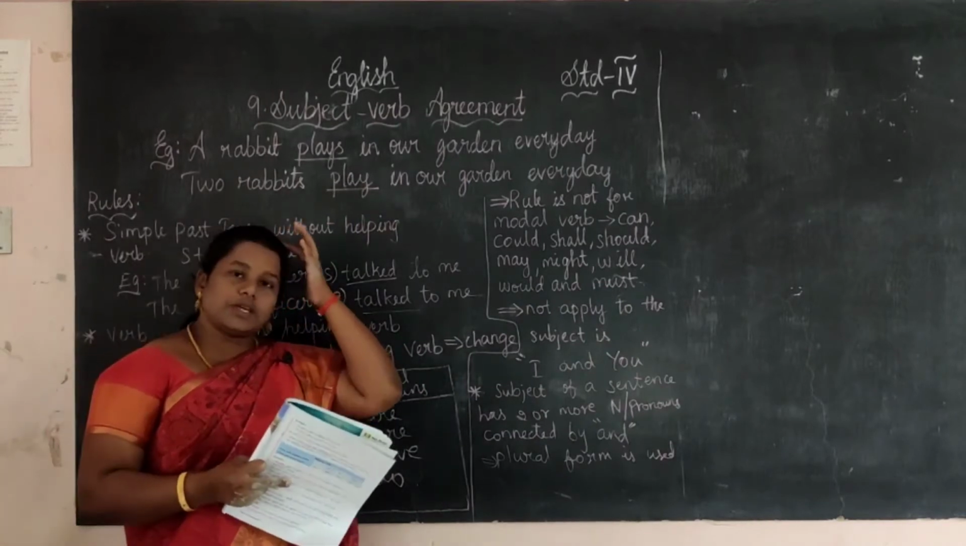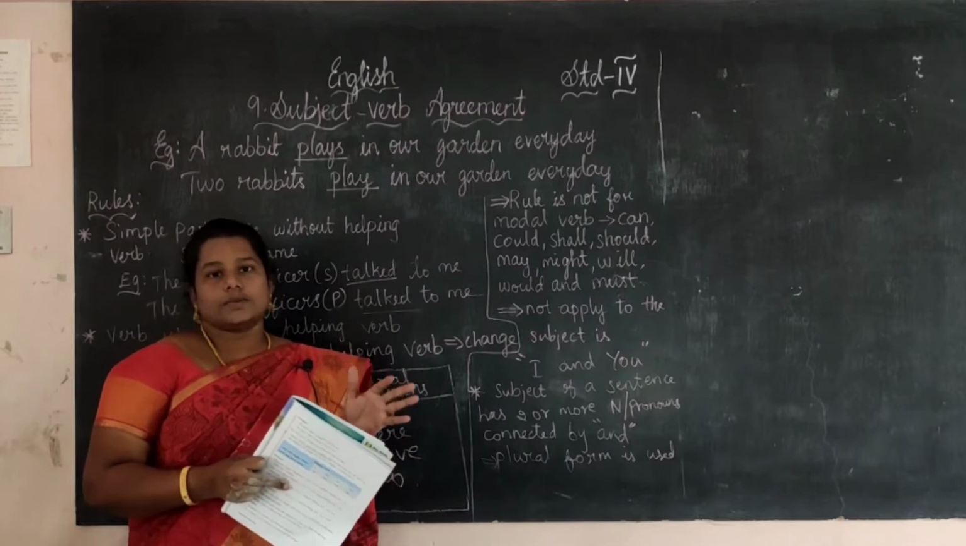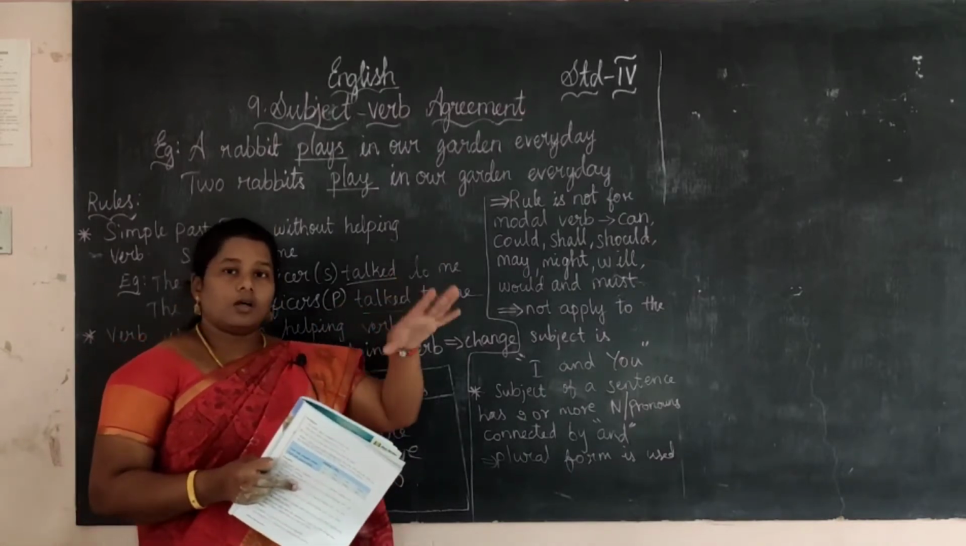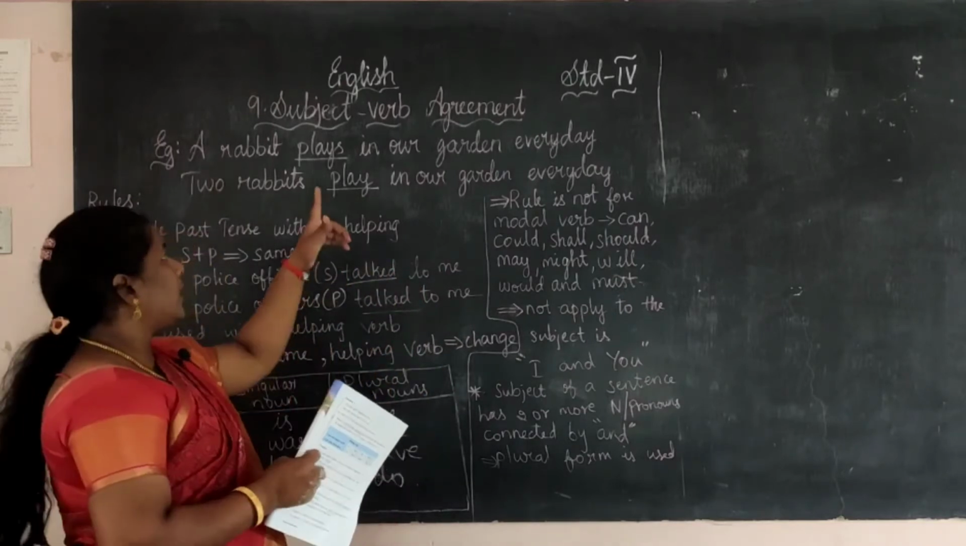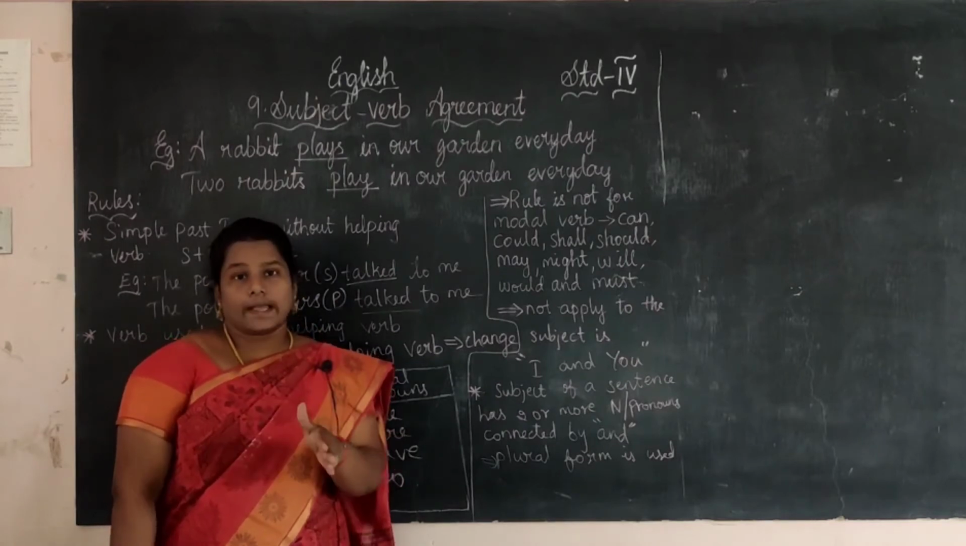What is meant by subject? Subject means it is in the beginning of a sentence. Okay, the boy, the girl, we. All those in the beginning of a sentence come under subject. And verb, what is meant by verb? Verb means it is action.